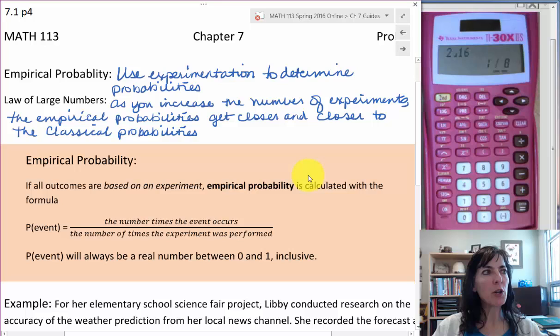So formally, if all outcomes are based on an experiment, the empirical probability is calculated using this formula. Probability for an event is going to be the number of times that the event occurred in your experimentation over the number of times you made the experiments.